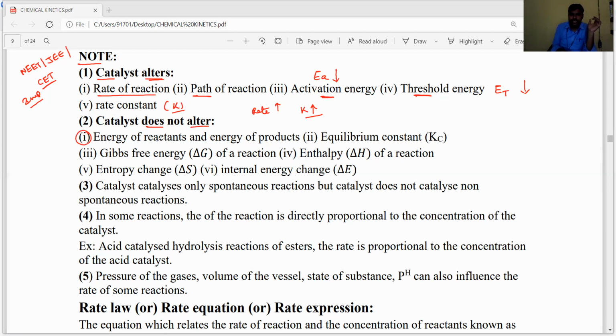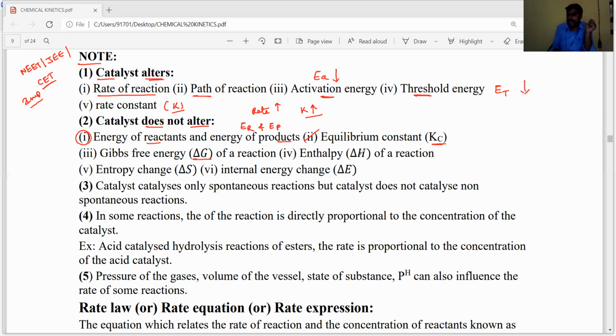The first one is energy of reactants and energy of products. Energy of reactants and energy of products cannot change. Energy of products cannot be changed by the catalyst. Okay, and the equilibrium constant also cannot change. Already in first year we discussed this point. And a catalyst does not change the Gibbs free energy.